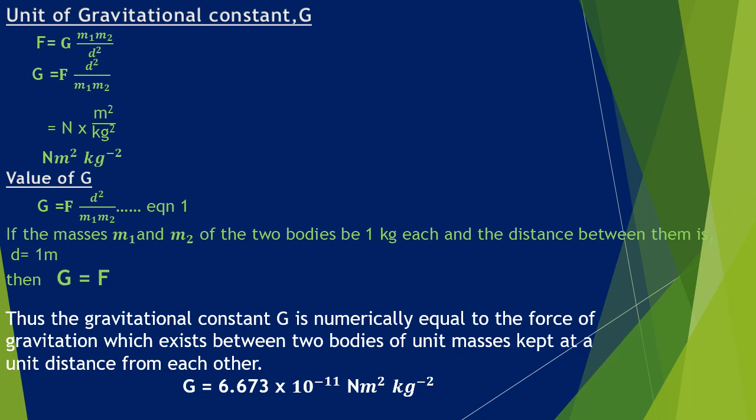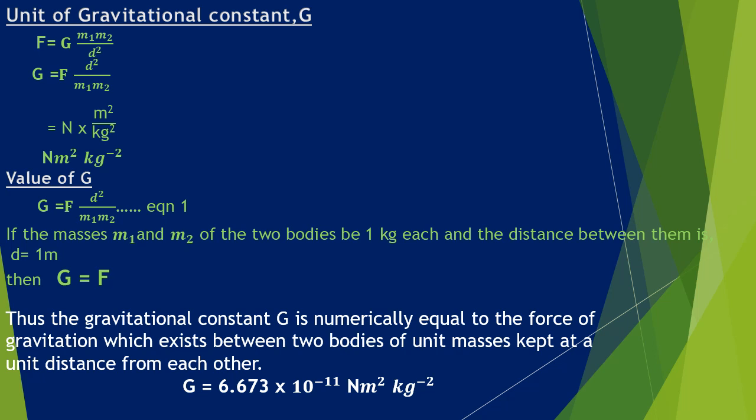So let us define what is G. The gravitational constant G is numerically equal to, or it is defined as, the force of gravitation which exists between two bodies of unit masses kept at a unit distance from each other. That means any two objects which have a unit mass, 1 kilogram each, and are separated by 1 meter unit distance, the force acting between them is called the universal gravitational constant. So you have to study the definition of universal gravitational constant and the value too.